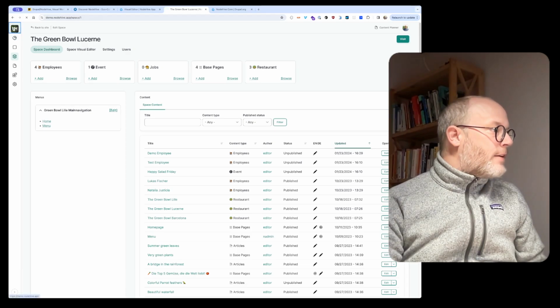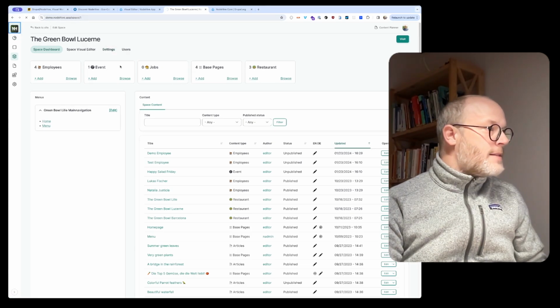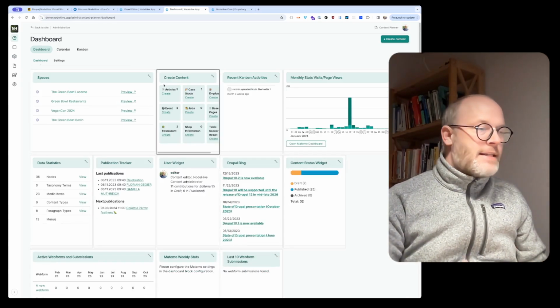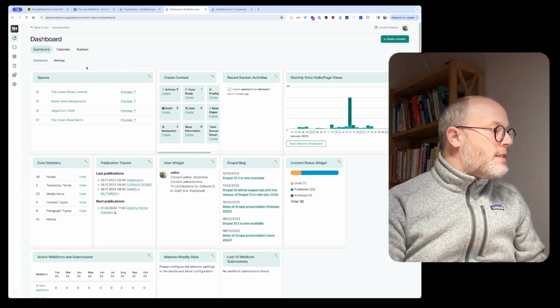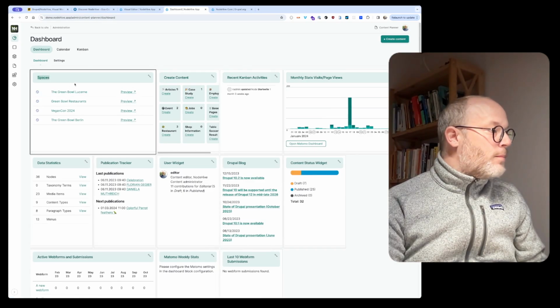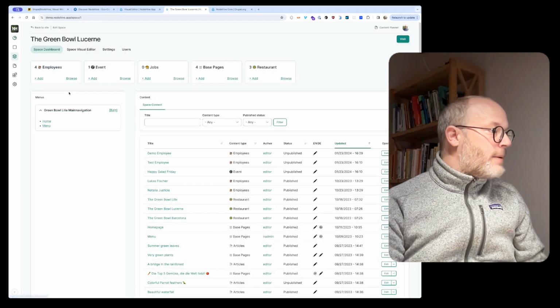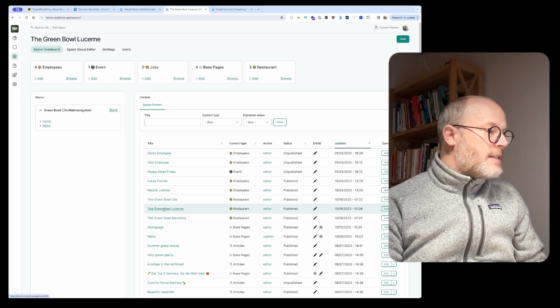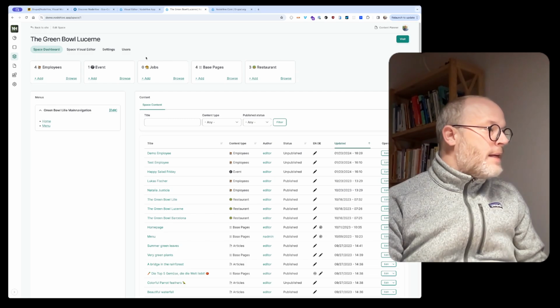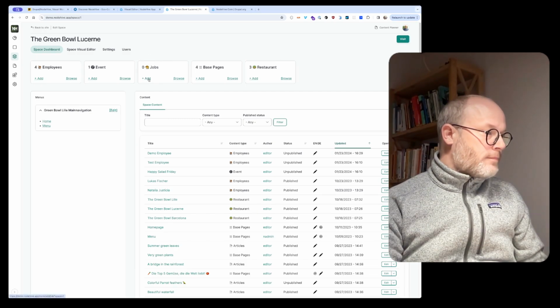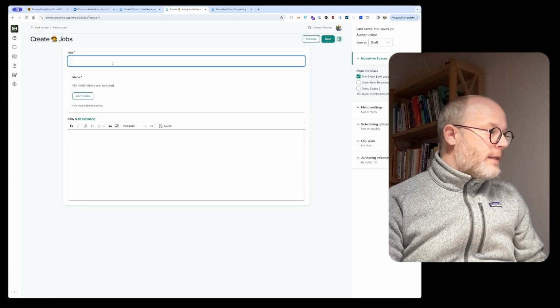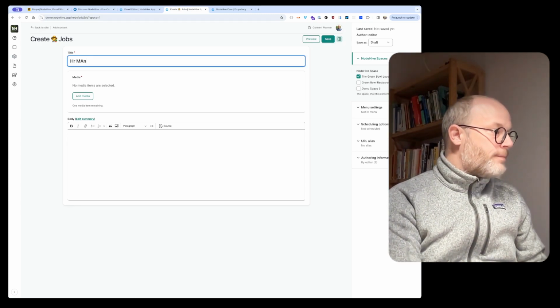For this, I go to our demo instance, and when I log in, I'm accessing the NodeHive dashboard, and what you see here is you have access to multiple spaces. So for example, I select the Lucerne restaurant page, and here you see I have a menu, like a Drupal menu. I have the content which is connected to that space, but then I can also create new content. So let's do that. Let's say we have a job opening in Lucerne, so I'm going to create that. For example, it could be HR manager.